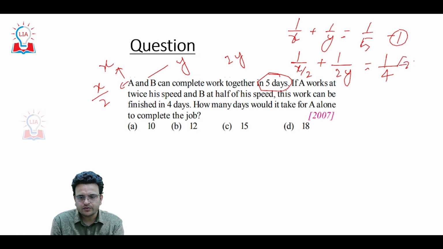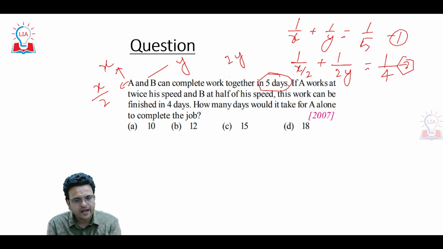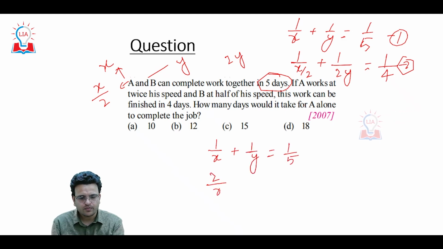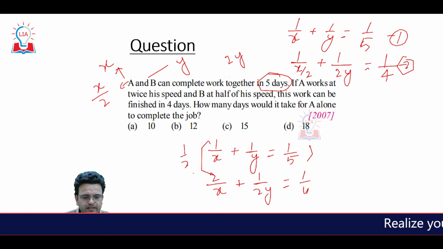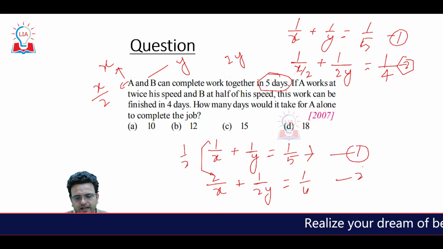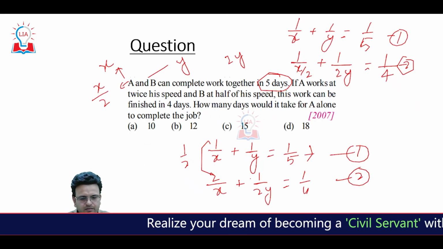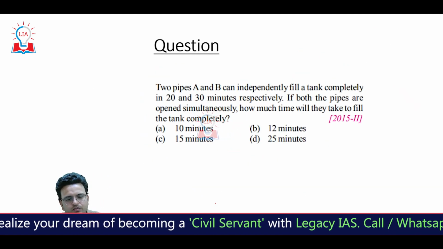So these are the two equations. You have to solve the two equations, and in these we have to get the value of X. So here 1 upon X plus 1 upon Y equals 1 upon 5, and 2 upon X plus 1 upon 2Y equals 1 upon 4. We can simply multiply equation number 1 by 2 and then solve it. You are going to get an answer. So the value of X will be 10. Hope you are able to understand this particular question. Come to one more question.